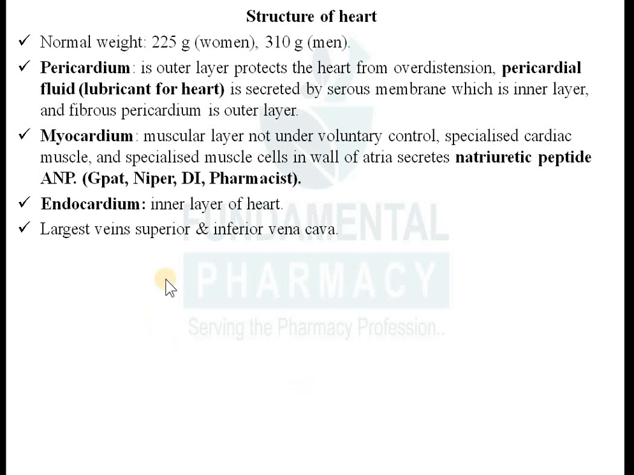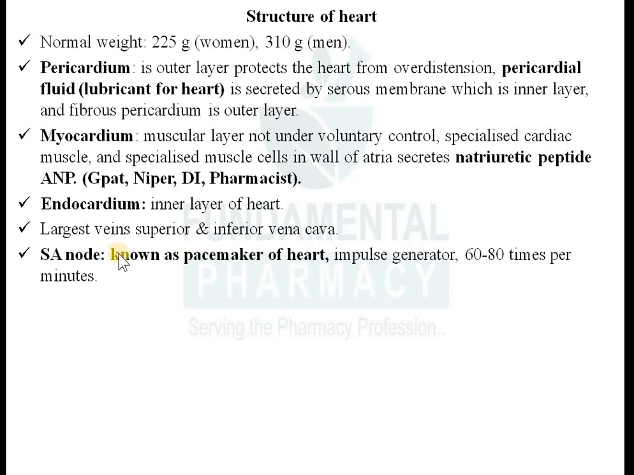Which one is the largest vein? Your inferior vena cava is the largest vein, okay. So these two are the largest veins, superior vena cava and inferior vena cava. But in comparison, अगर आपने दोनों में से देखो तो inferior vena cava जो है वो सबसे बड़ी है, ठीक है. So the largest vein is inferior vena cava. And what is the largest artery? The largest artery is nothing but your aorta. Aorta is the largest artery.